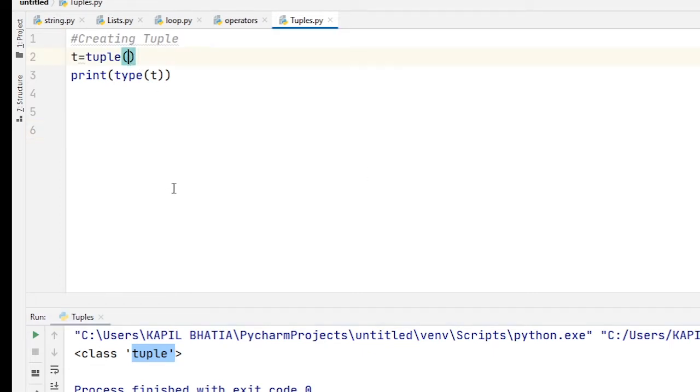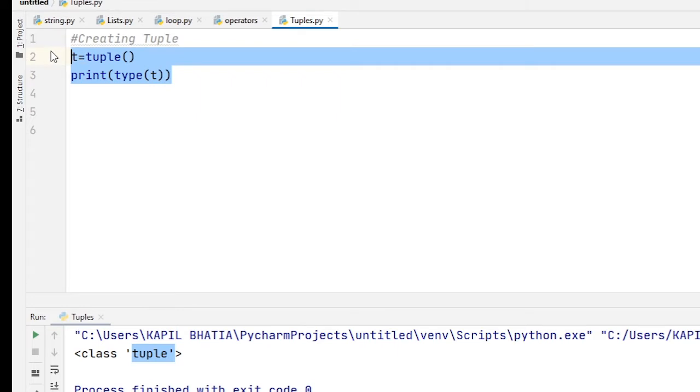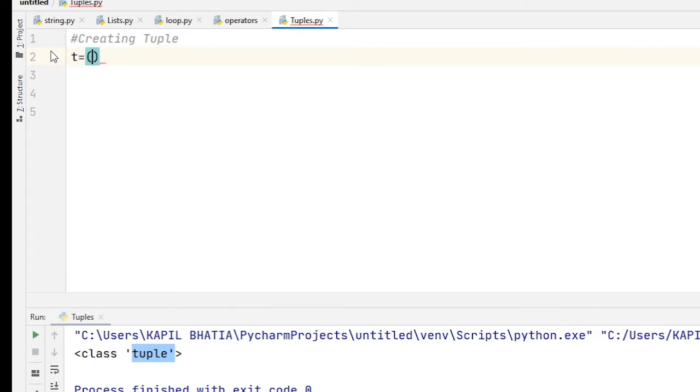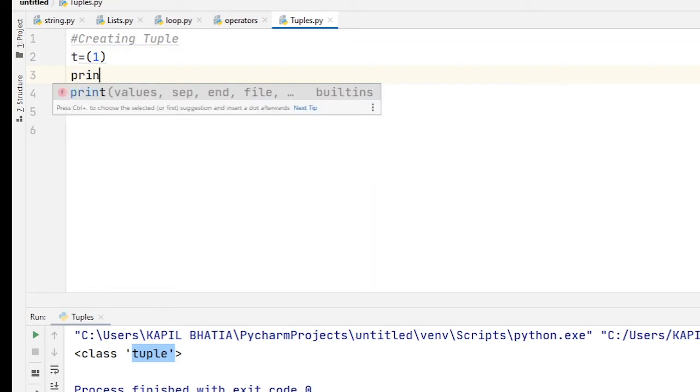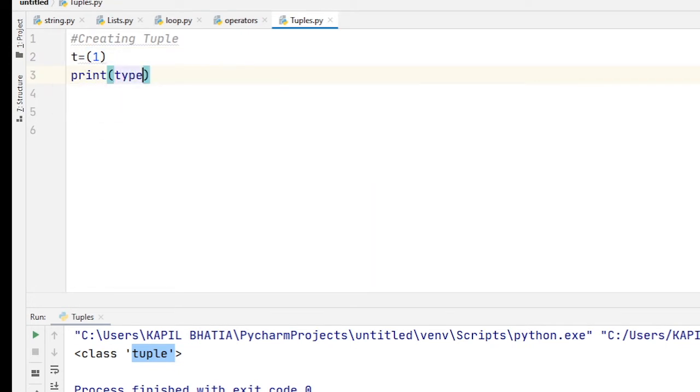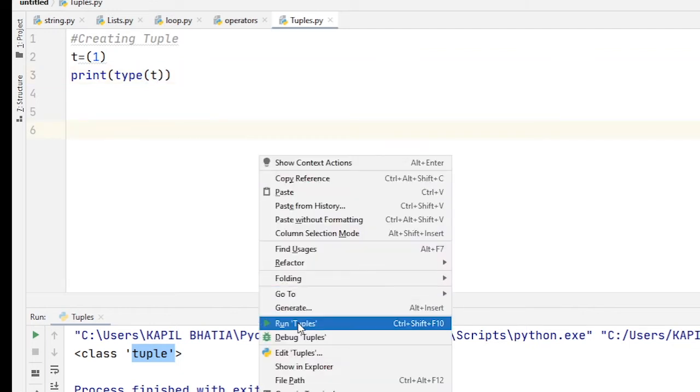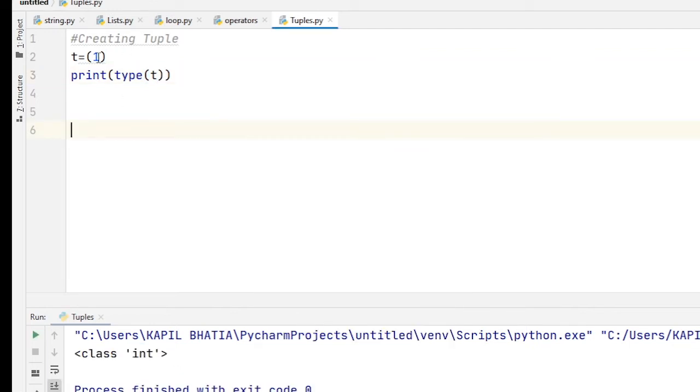So suppose I write T is equal to 1. Then I find the type of T. Here you can see the type of T is integer. If I mention 1.5, the type of T is float. If I input a value in double quotes, it shows me string.